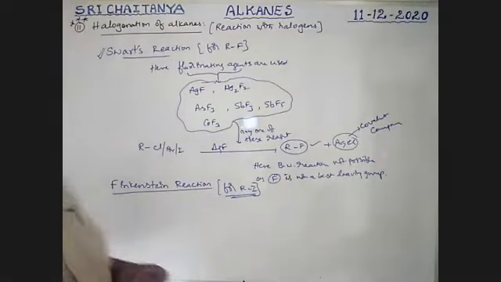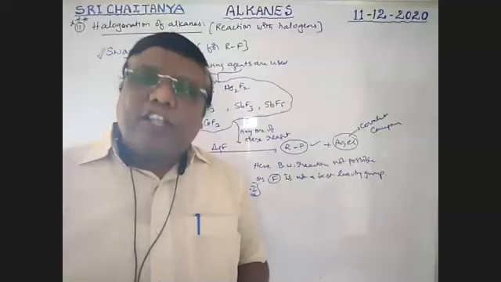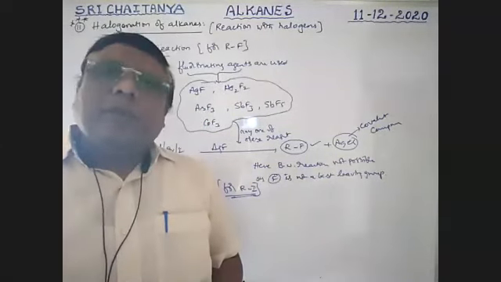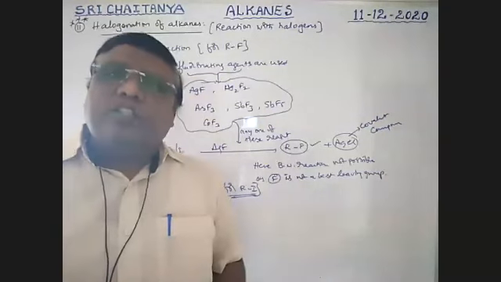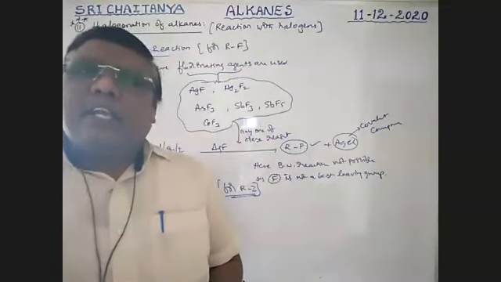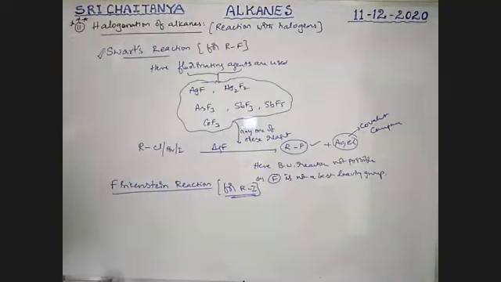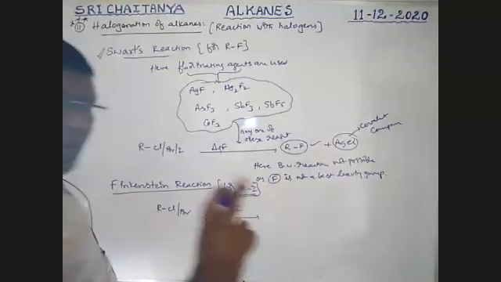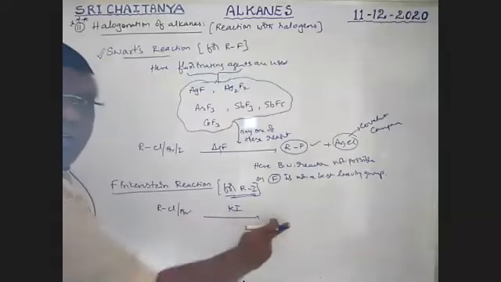Alkyl iodide preparation by direct iodination is a little bit difficult because the backward reaction takes place. To avoid that situation, there is a separate reaction. When alkyl chloride or bromide reacts with potassium iodide, boys, with only potassium iodide there is no reaction.